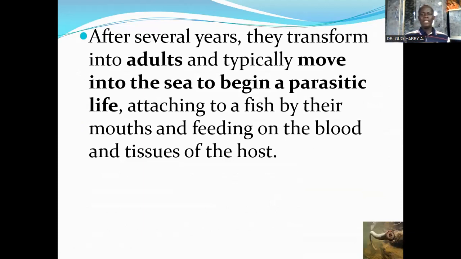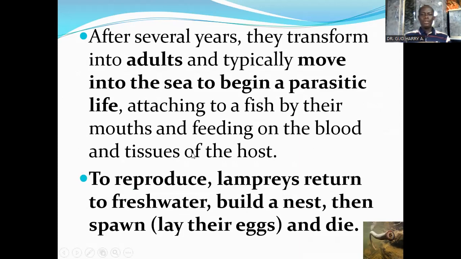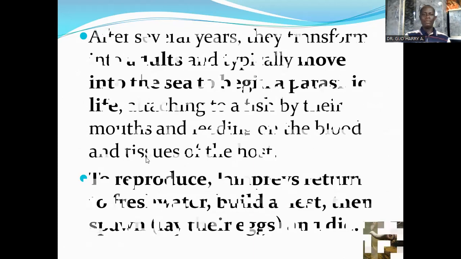After several years, they transform into adults and typically move into the sea to begin a parasitic life, attaching to a fish by their mouths and feeding on the blood and tissues of the host. To reproduce, lampreys return to fresh water, build a nest, then spawn. They lay their eggs and then they die. One very important feature is that to breed, they have to return to fresh water from the sea, and after spawning, the adult lampreys die off.